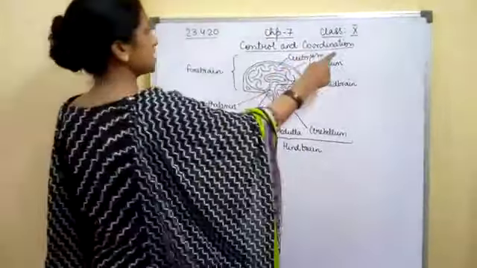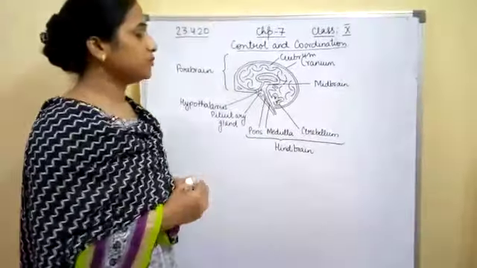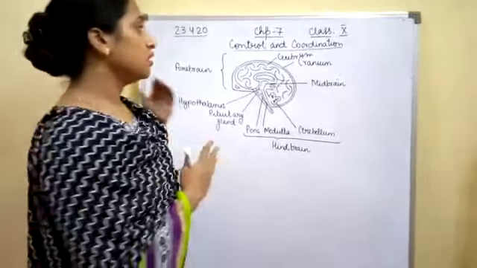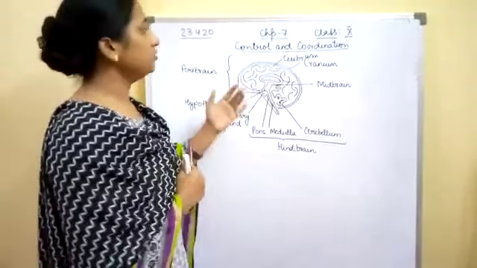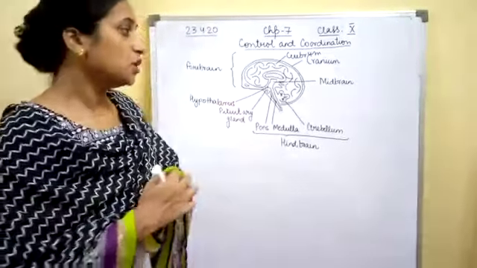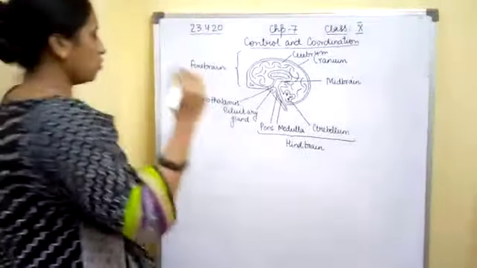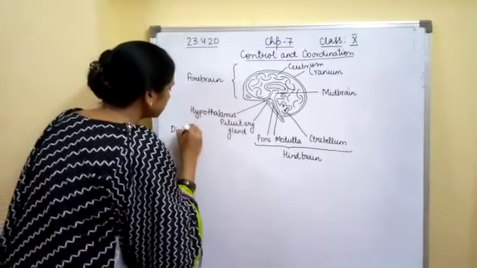I am teaching class 10th, chapter number 7, Control and Coordination. Now we will be starting with a new topic, the divisions of the nervous system, and in that we will be studying about the brain that comes under the central nervous system. So first of all, we should know what are the divisions of the nervous system.